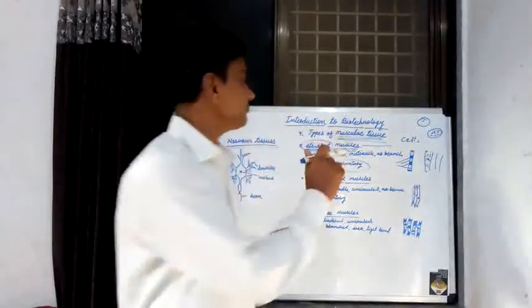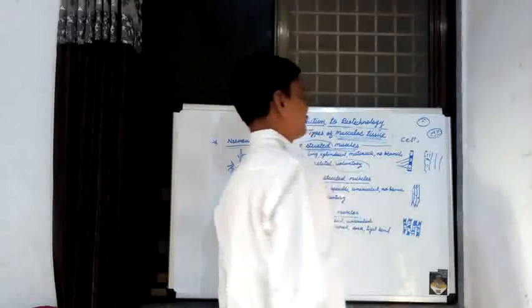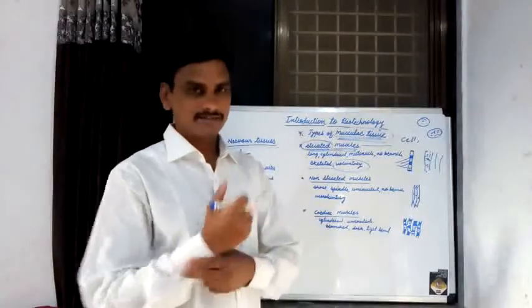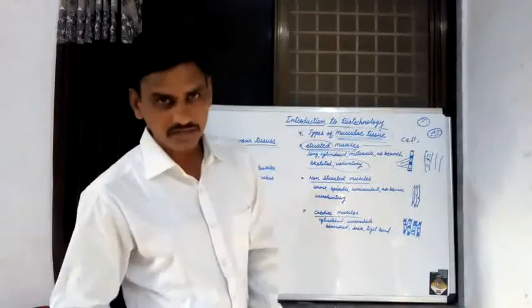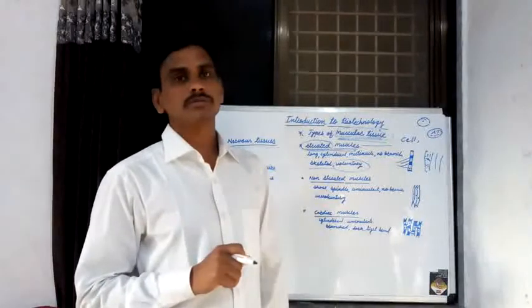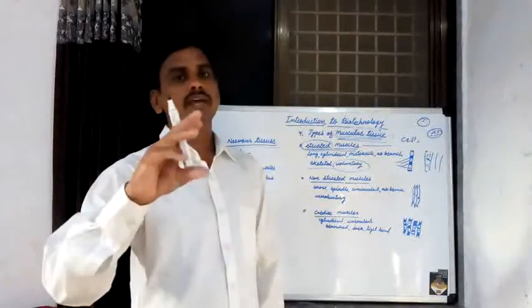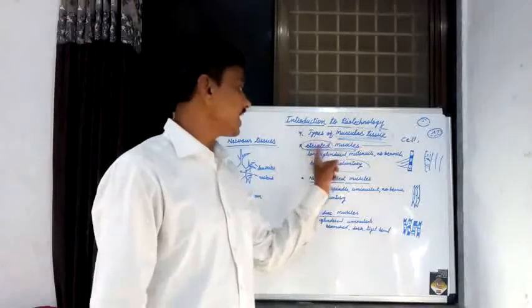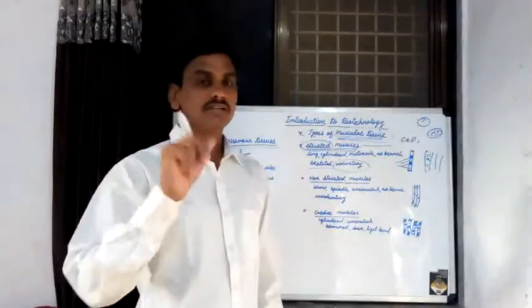This is the first type of muscular tissue. These muscular tissues are present in our hands, in our legs, and in our mouth. That's why movements of legs, hands, and mouth are carried out by the striated muscle. This is the first type of muscle.